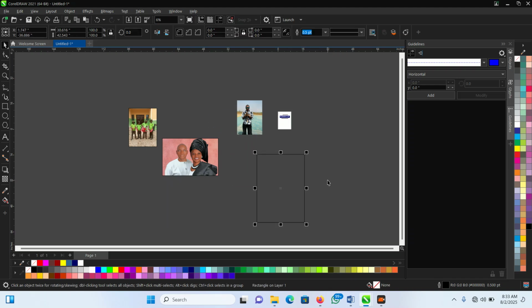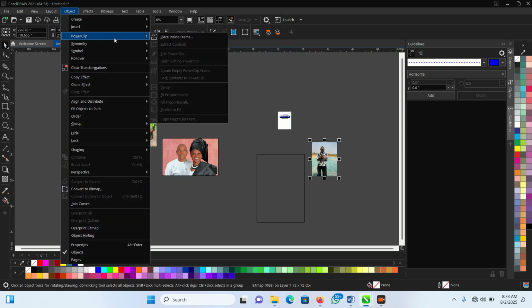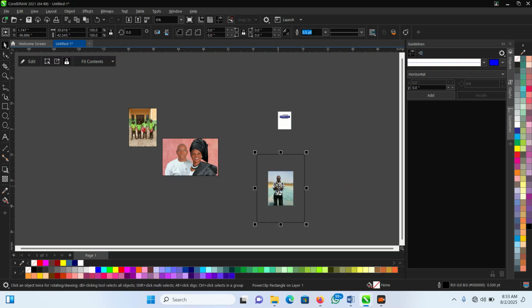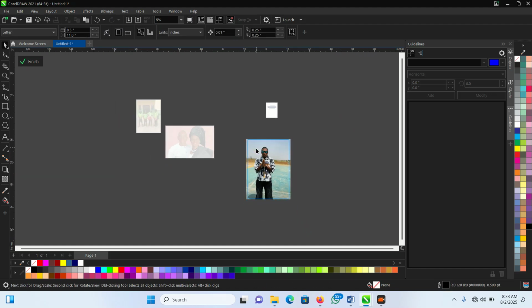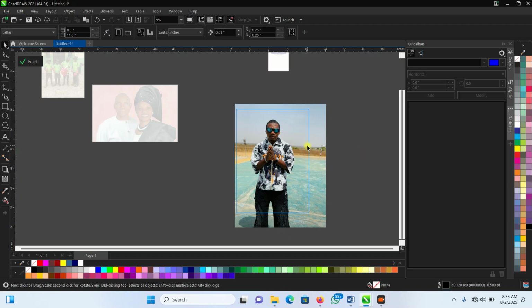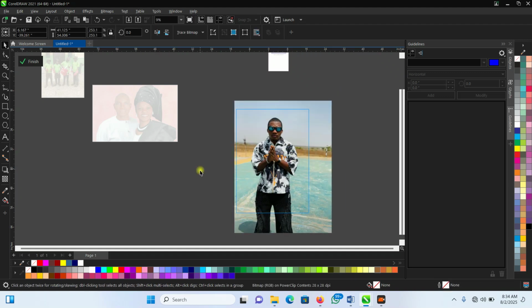Then create another rectangle or shape, let's see, in a portrait way, so that you can PowerClip this picture. Also, click on the picture, go to Object as we did earlier, locate PowerClip, click on Place Inside Frame like this, and then click on the shape you want to PowerClip inside, bam, and now it's inside. Double click on it, and you can resize to see the best fit. You have successfully PowerClipped these pictures inside.